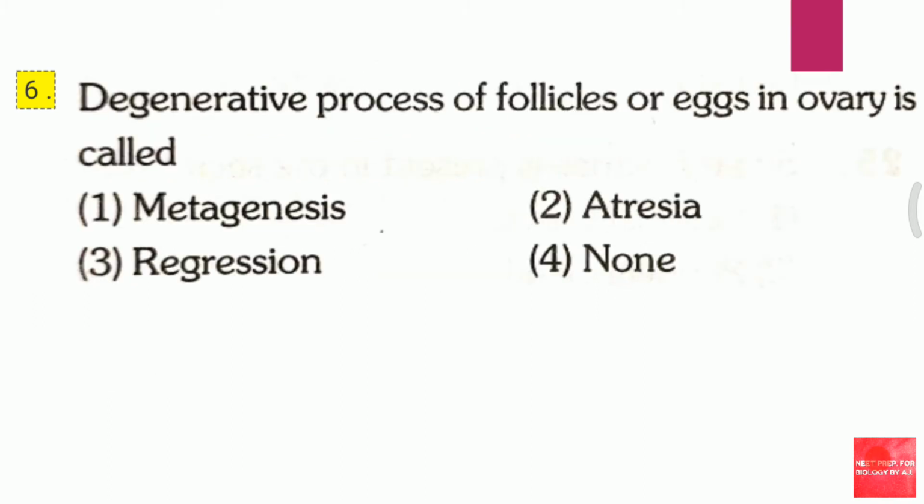Question 6. Degenerative process of follicles or egg in ovary is called first metagenesis, second atresia, third regression, fourth none. Degenerative process of follicles or egg in ovary is called. The answer for this question is second, that is atresia.